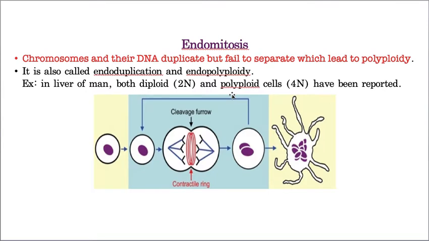But just a small recap I'm giving you. Please understand, chromosomes divide, DNA also becomes duplicated, but the problem is the nucleus does not divide. That is the reason why many sets of chromosomes keep on adding. That is the reason why it results in the production of polyploid cells. That means many sets of chromosomes are present in the same cell, same nucleus, and that is called polyploidy. An example I just told you now.